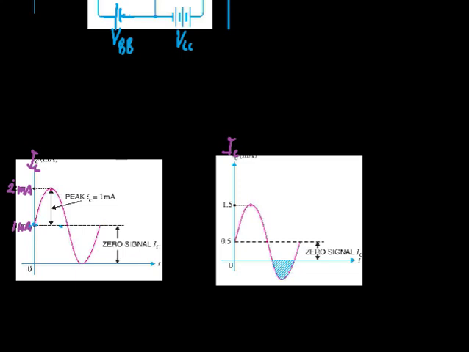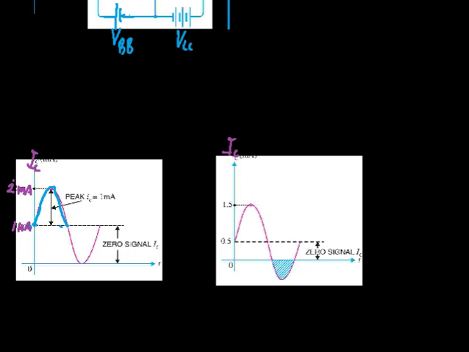So initially, before applying the signal, we will have a collector current of 1 milliampere. Due to the signal alone, during the positive peak of the input signal, the collector current starts to increase from 1 milliampere to 2 milliampere when the input signal reaches the peak. Then when the input signal starts to decrease, the collector current also starts to decrease. When the signal is 0, we will have 1 milliampere in the output.